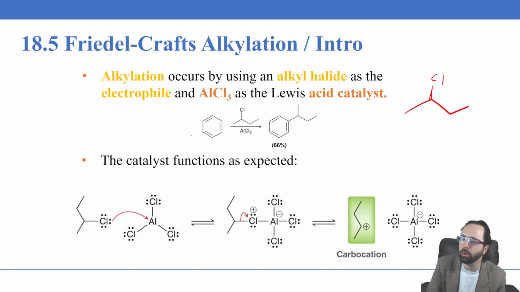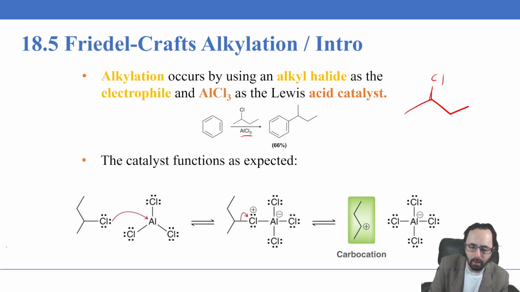However, if we introduce aluminum trichloride, we can have an analogous reaction as we had with the halogenation, and we can install an alkyl group instead of a halogen atom. Now, normally these are electrophiles.